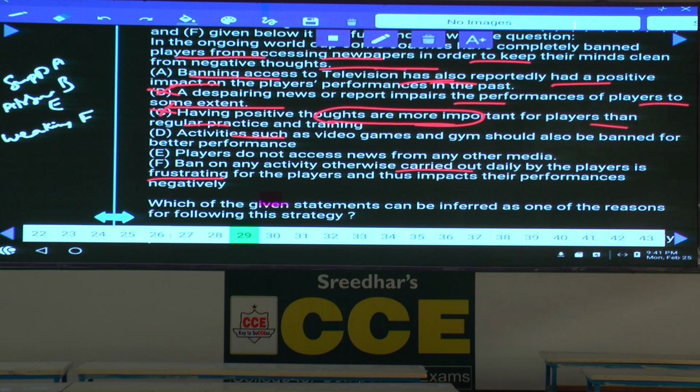The coach has decided that the players should not go through the newspaper. Let us take for example some players who were very habituated to the newspaper daily. If they do not go through the newspaper, definitely their performance will get affected. There will be a negative impact. This is weakening the coach's decision. This is how to analyze the statements. Now let us take for example that in the early morning you are habituated to the newspaper. Then if the newspaper hasn't come that day, what happens? You keep on roaming in the house.